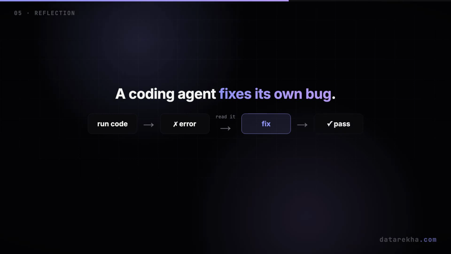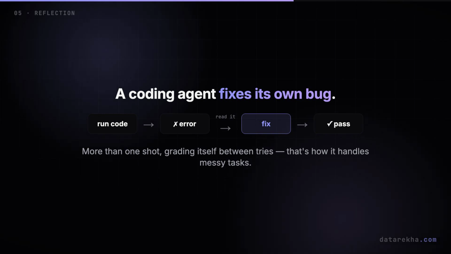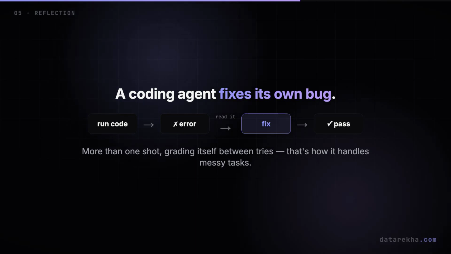A coding agent runs its program, reads the error message, and fixes its own bug. No human needed. This is exactly why agents can take on messy, multi-step tasks that a single shot would fumble. They get more than one attempt, and they grade themselves in between.